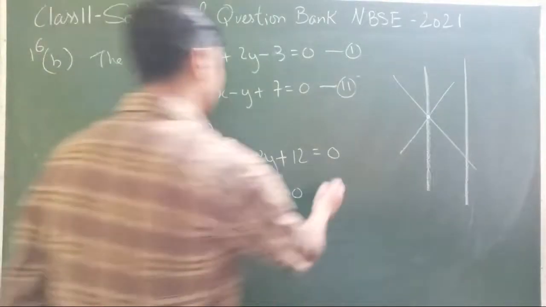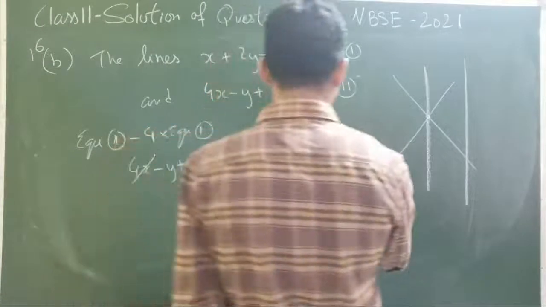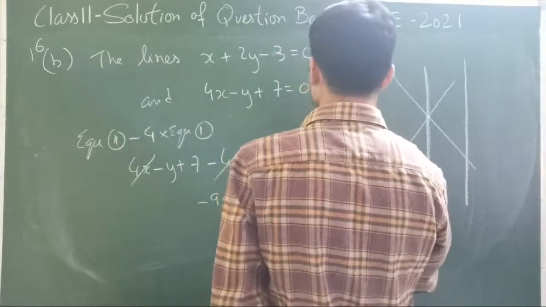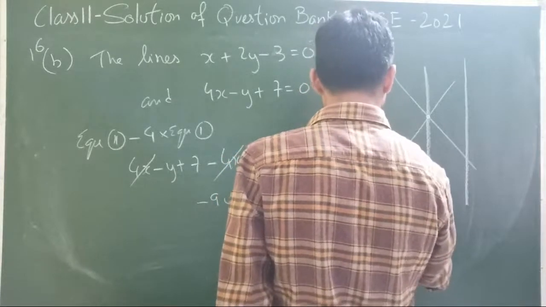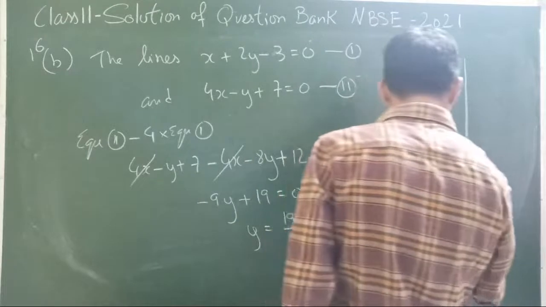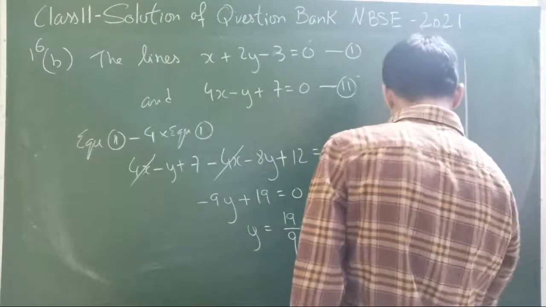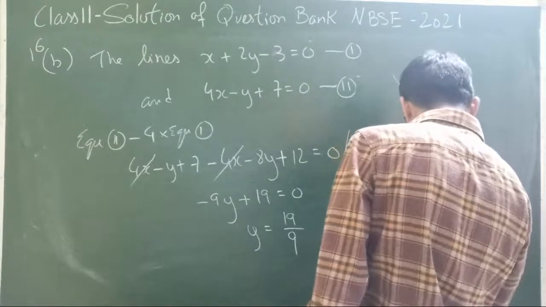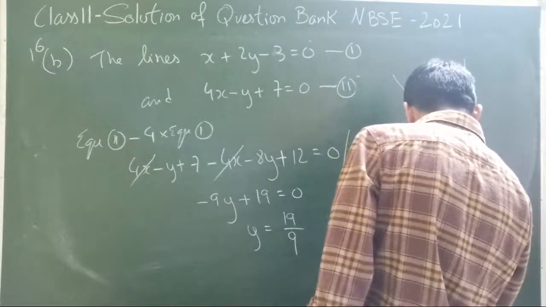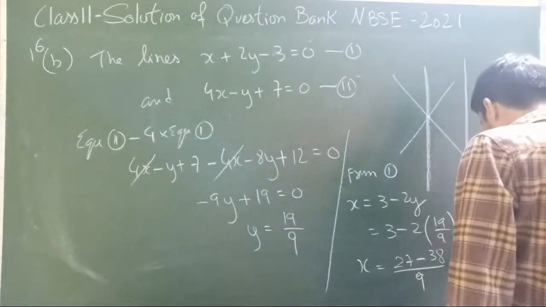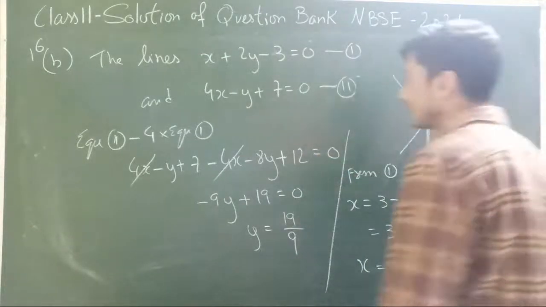And we can find out the value of x, let's say from equation 1, x equal to 3 minus 2y. So that's 3 minus 2 times 19 by 9. So that is 9 3s are 27 minus 2 19s are 38, by 9. So the value of x will be minus 11 by 9.